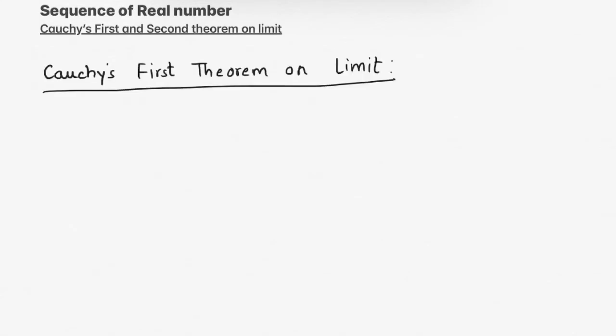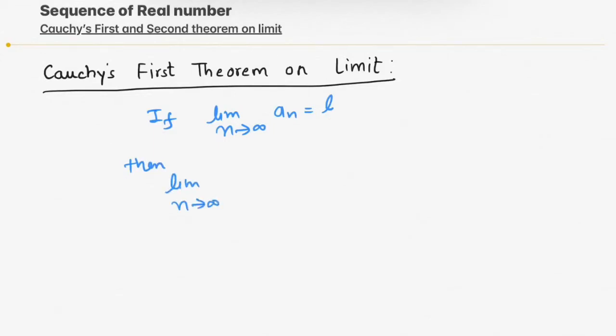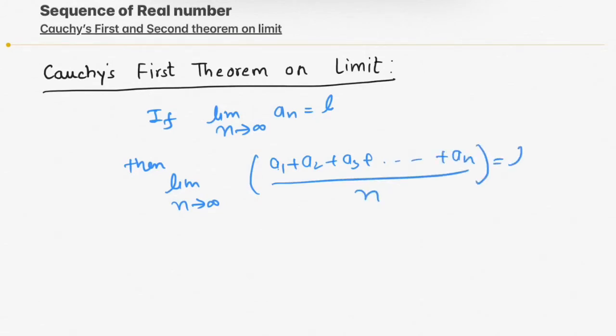So let's start. Cauchy's first theorem on limit is: if limit n tends towards infinity a_n equals L, then limit n tends towards infinity (a1 + a2 + a3 + and so on + an) over n also equals L.